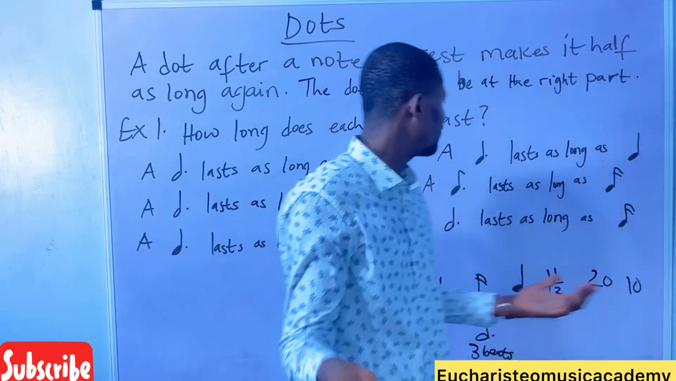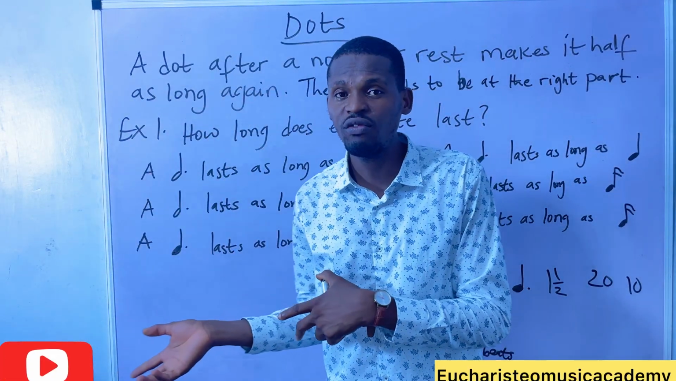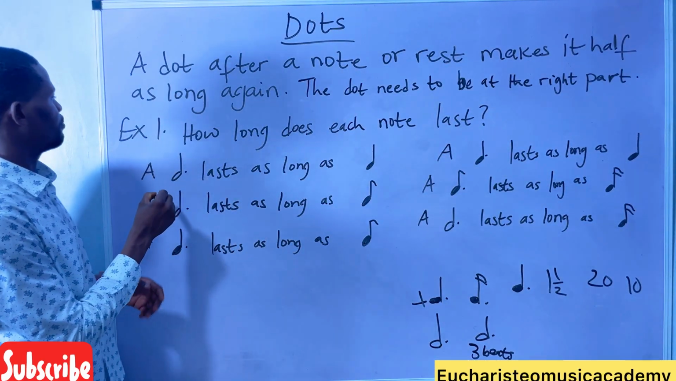Do you understand? That's the function of the dot. A dot adds half of the original value of the note to the note. You understand? So now, this is a minim.